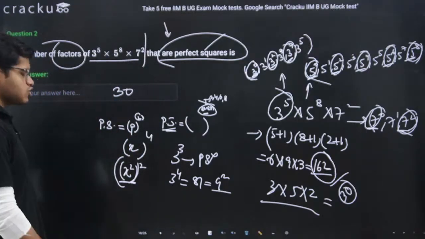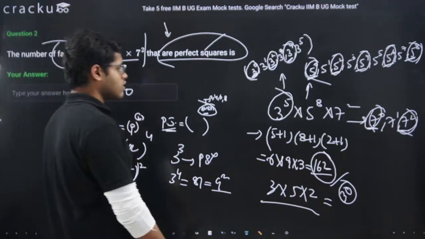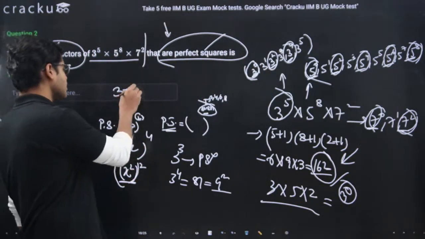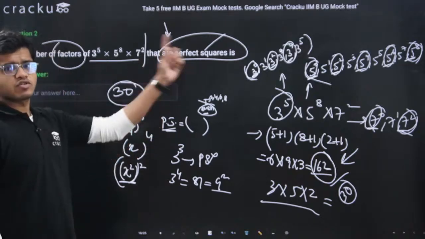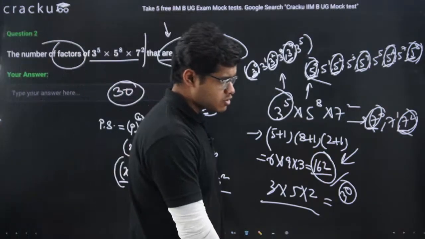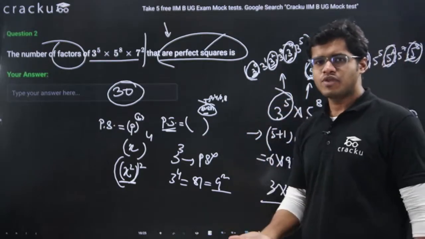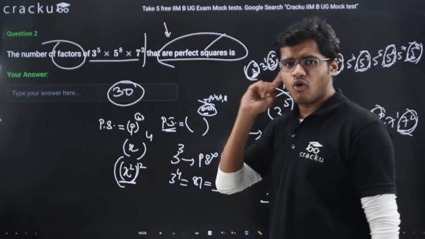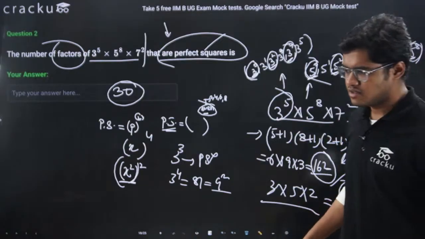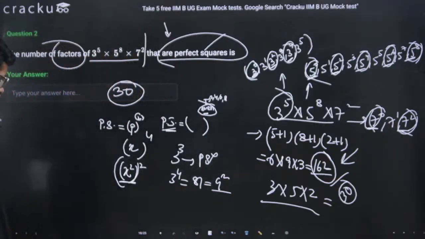Again, our theta question means you have to type in the answer, not an MCQ. So what is the learning from here? Total factors are 162, but in this 162, only 30 factors are perfect squares. This is the learning from the question. Again, a very conceptual question. You have got a new way to think, a new kind of problem. And again, we have used only our old method, the prime factorization method. Nothing fancy, nothing rocket science, just the very basic prime factorization method.